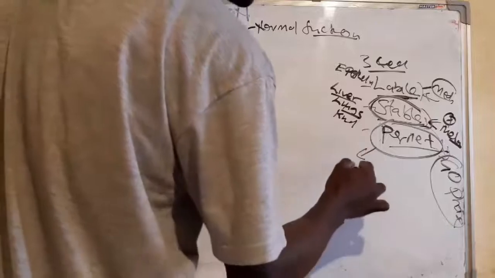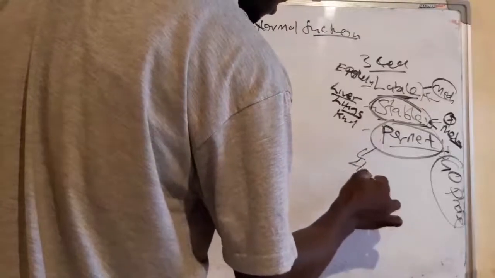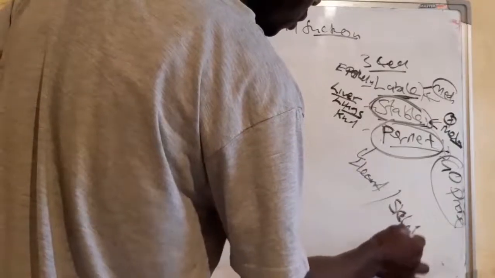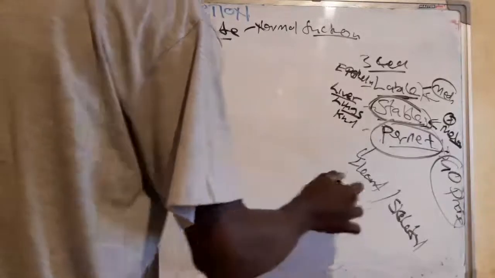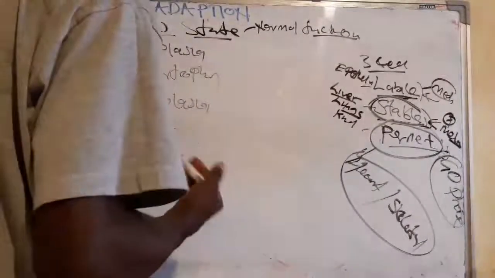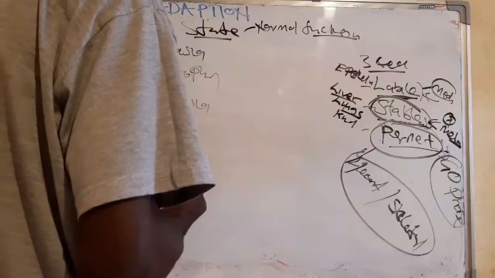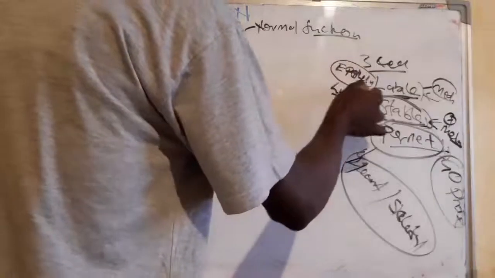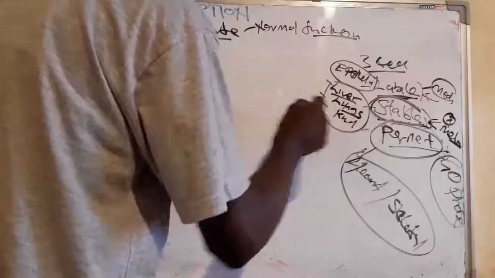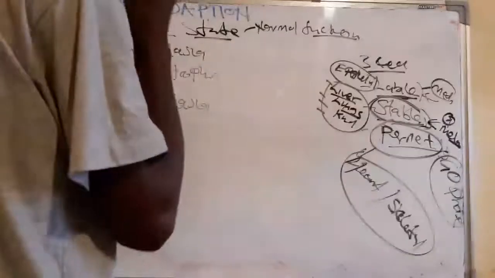But the permanent cells are found in the heart and also the skeletal muscle. This means that the skeletal muscle, when it is damaged, can't replace itself. But when the epithelium is damaged, it can replace, and also some of these organs can replace themselves.